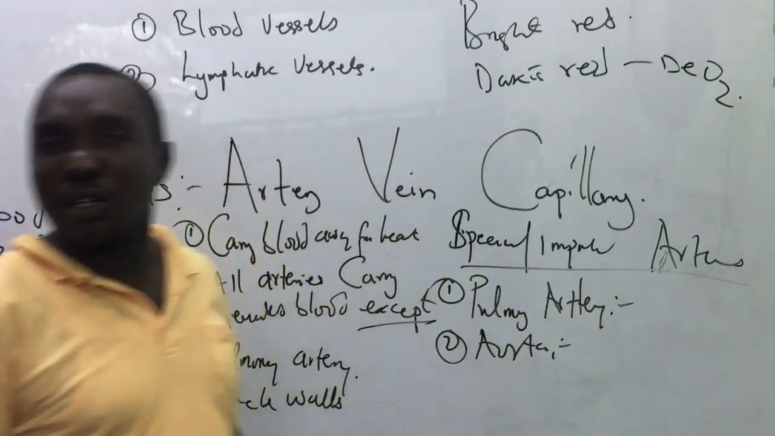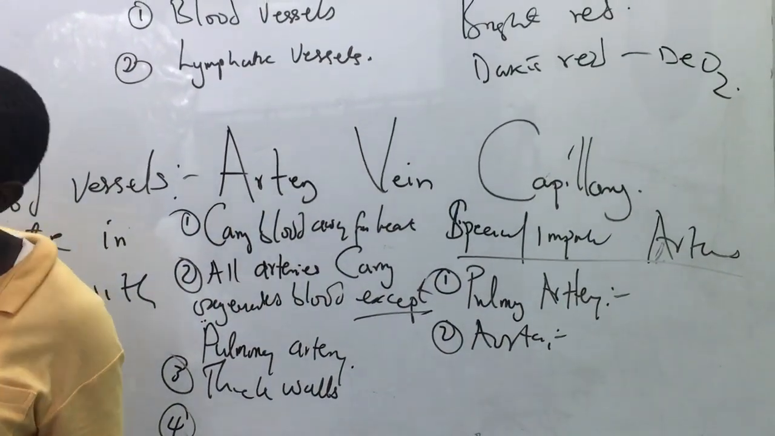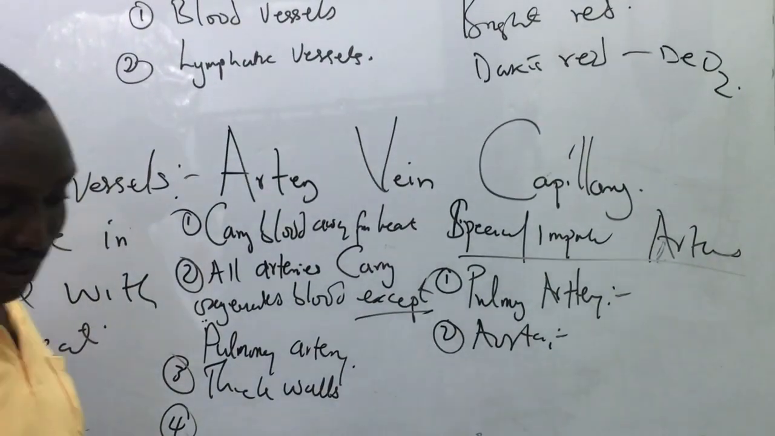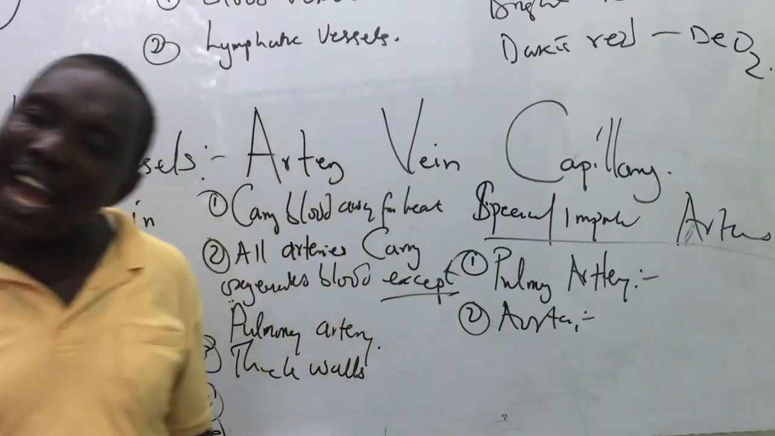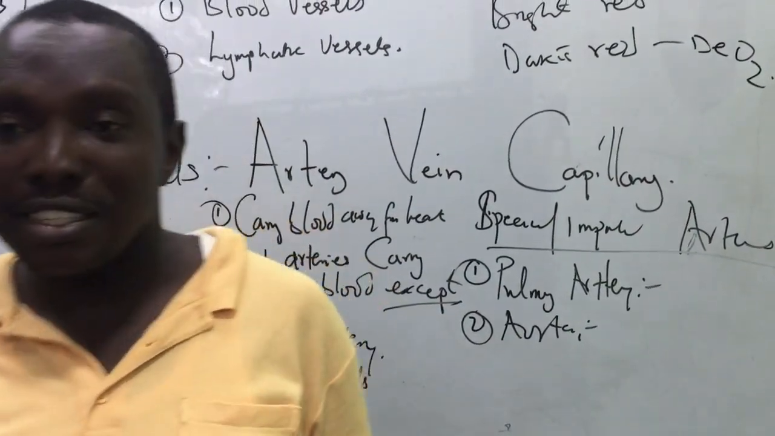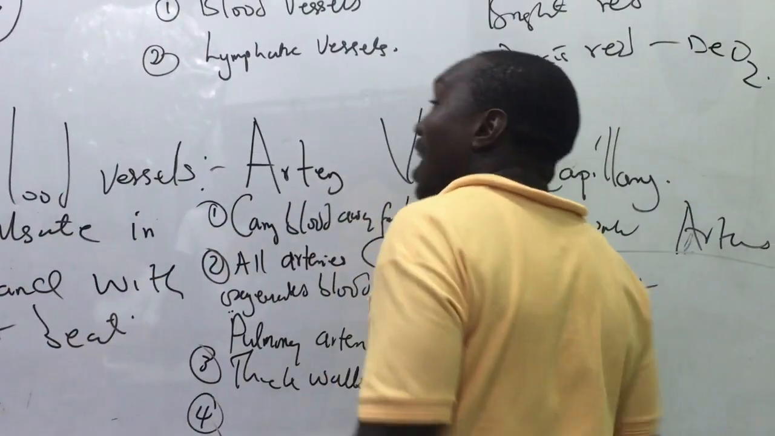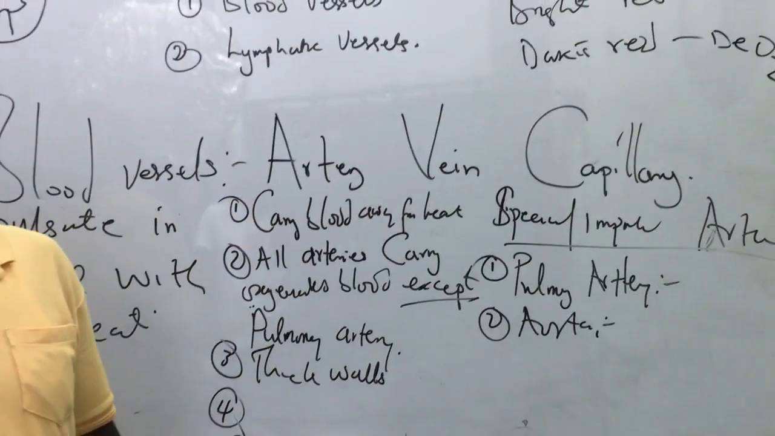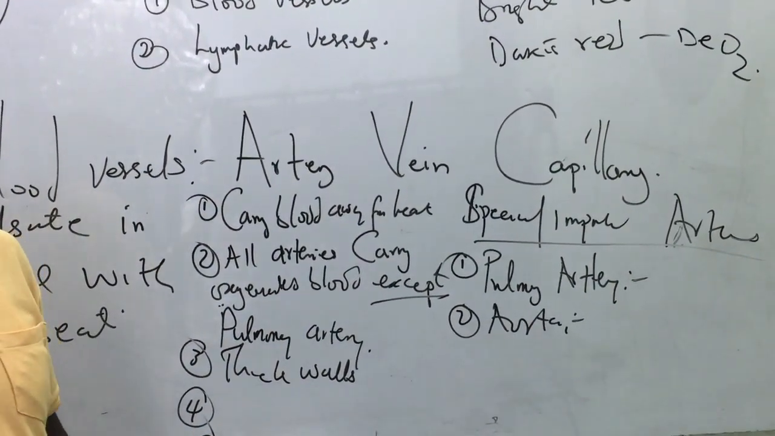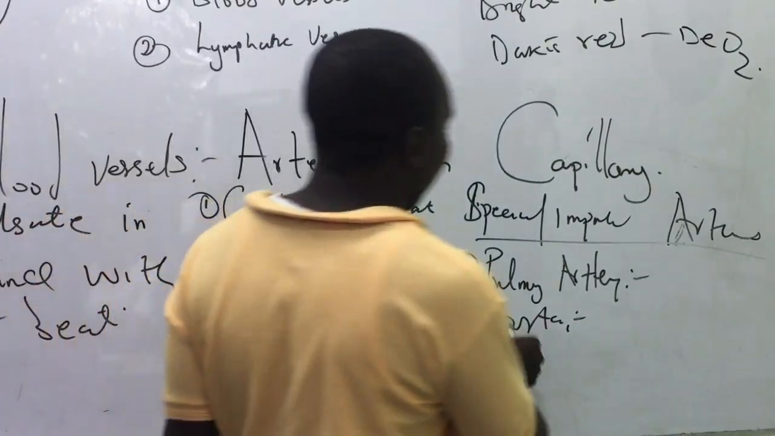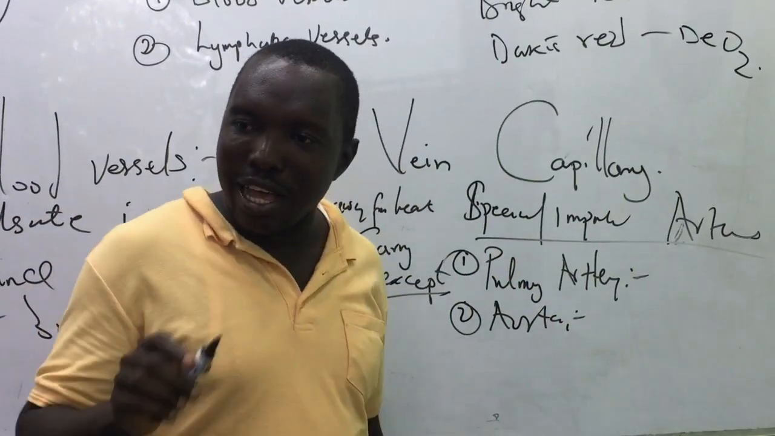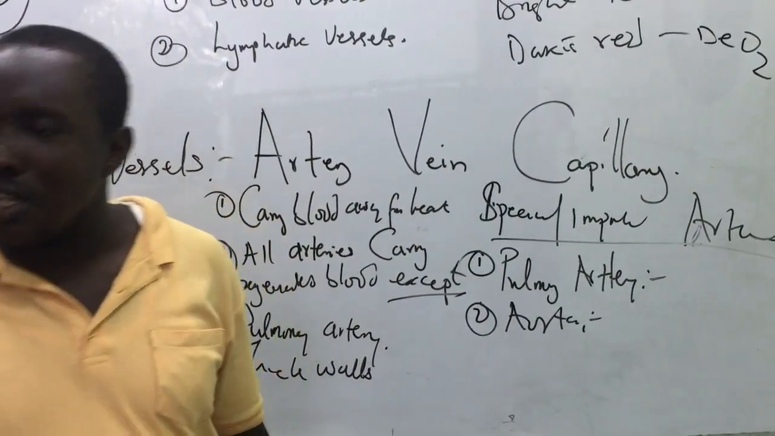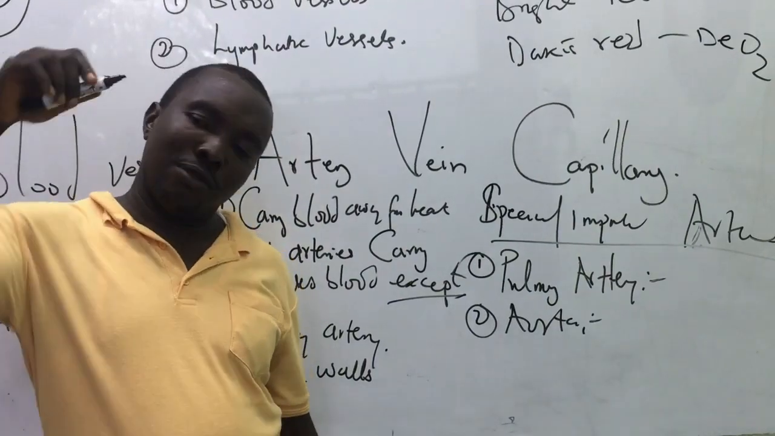Then number 2, aorta. What is so important about the aorta? Don't call it aorta, it's what? Aorta. The reason is that it is the largest artery in the body. That is 1. And other arteries, directly or indirectly, originate from the aorta, except the pulmonary artery. That is the special thing about aorta. Aorta is the largest artery in the body, and other arteries originate directly or indirectly from the what? Aorta.